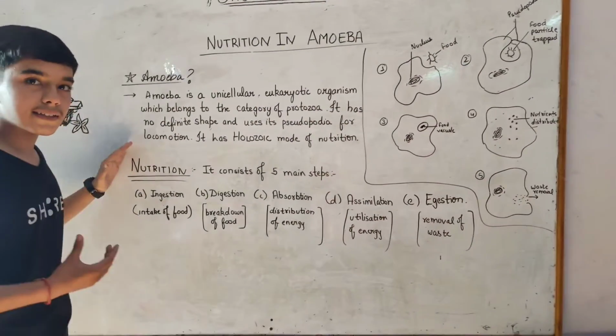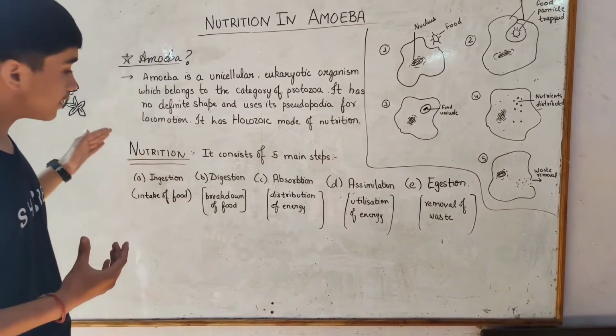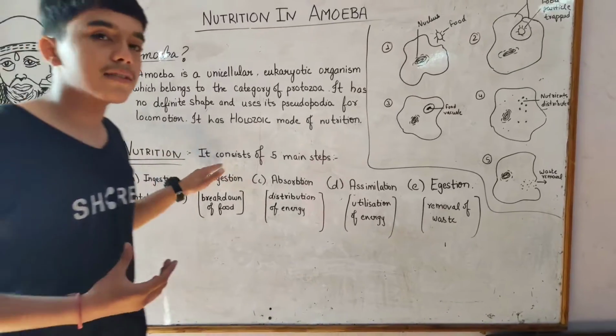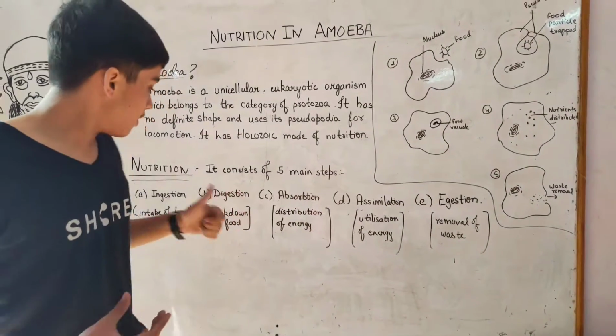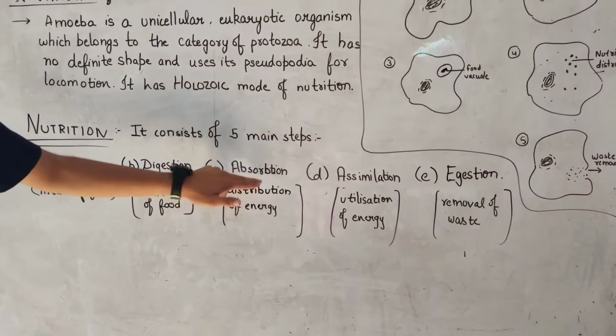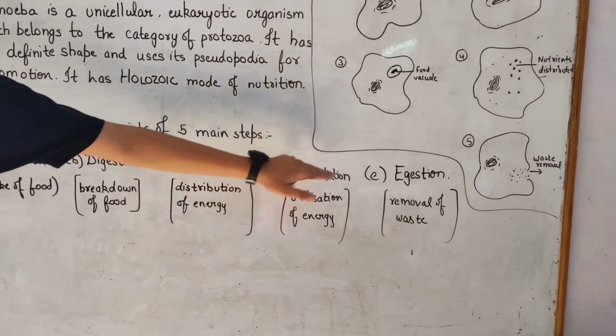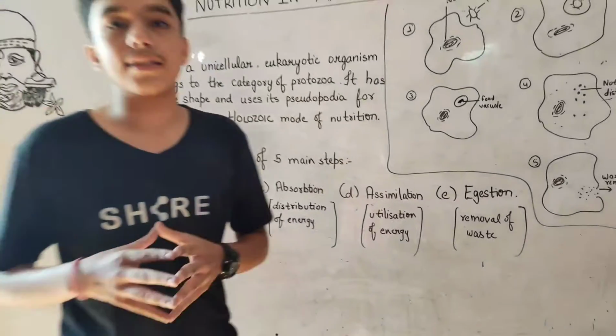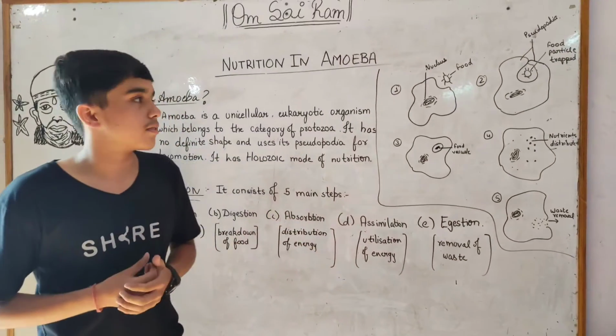Now, we have completed this. Let's come to the main topic, that is nutrition. It mainly consists of 5 steps. Number 1, ingestion. Number 2, digestion. Number 3, absorption. Number 4, assimilation. And number 5, egestion. Let's understand these with the help of diagrams.